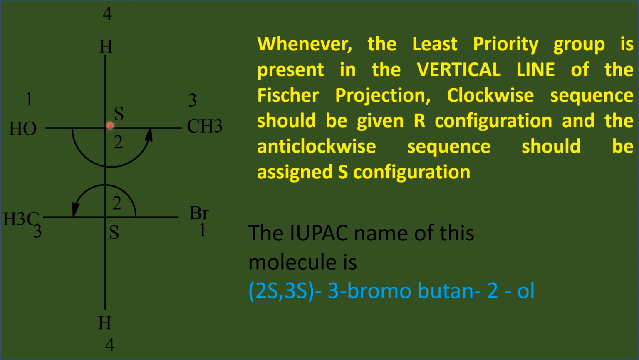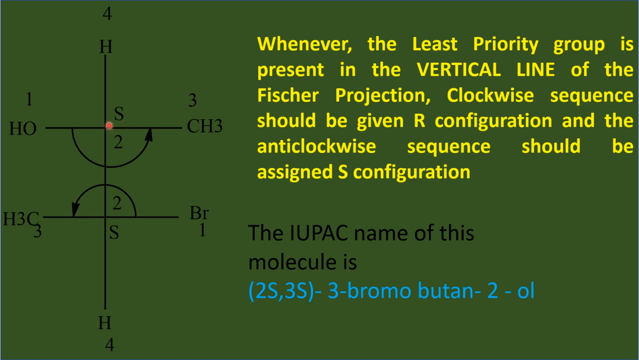Now, in the parent chain, while you are assigning the IUPAC name, you have to go from here, 1. This is carbon number 2 having OH, that's why butane-2-ol. This is carbon number 3 having bromine, that's why 3-bromo. And there are 4 carbon atoms in the chain, therefore butane. So 3-bromo-2-butanol. I have given the Fischer projection here. Now there are two chiral centers, and for both the chiral centers I have to assign the configuration.